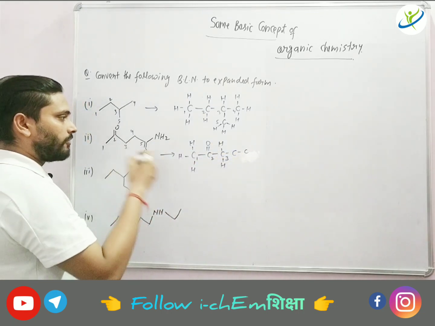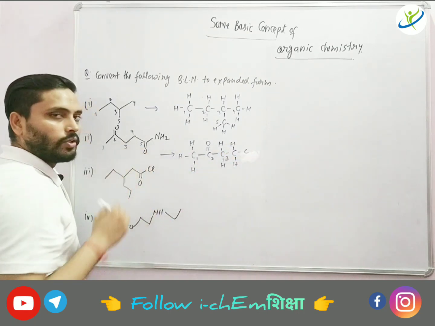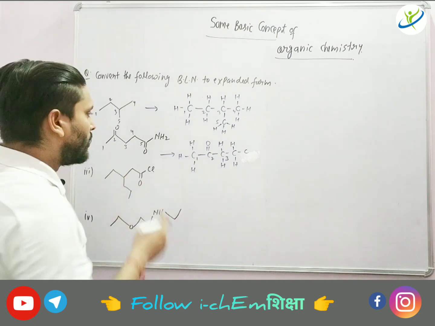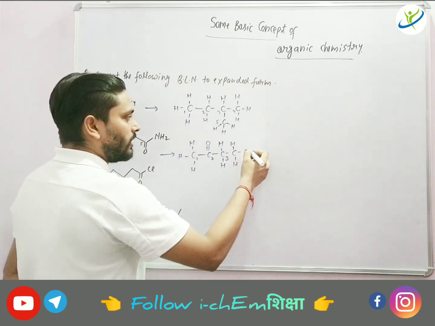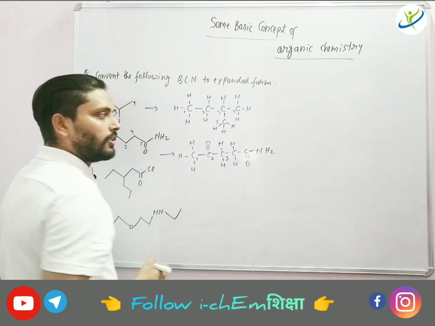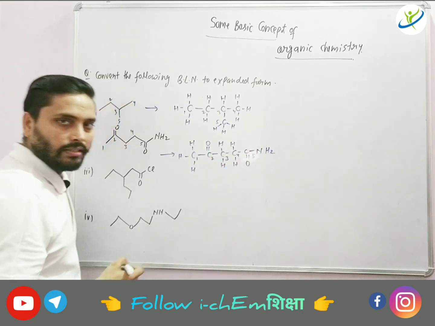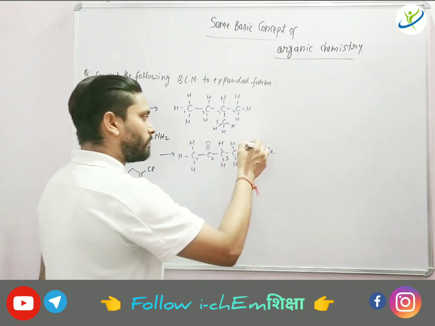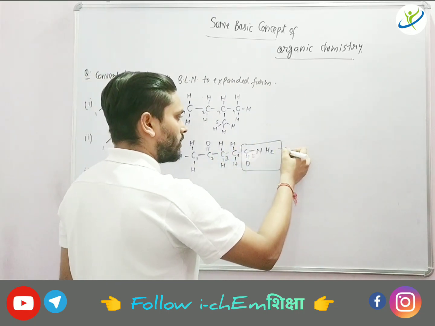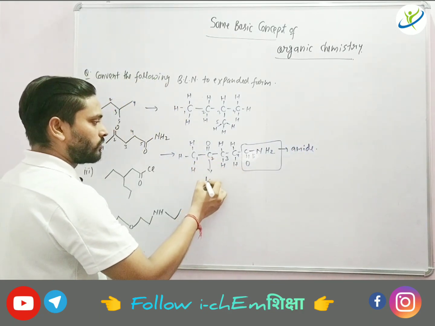On fourth carbon, if you see, there is no other heteroatom, so 2 hydrogen you have to give. On the fifth carbon, if you notice, 1 NH2 is present and 1 oxygen is present. So this carbon have fulfilled its maximum of 4 valency. Okay, and this functional group is called amide. Later I will tell you, and this is called ketone.